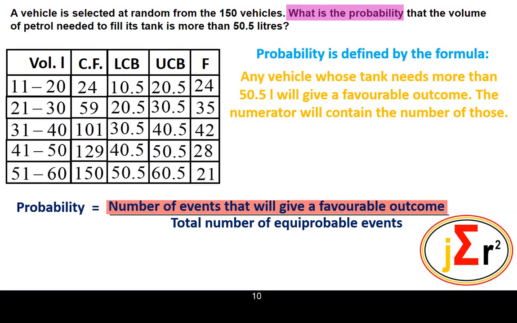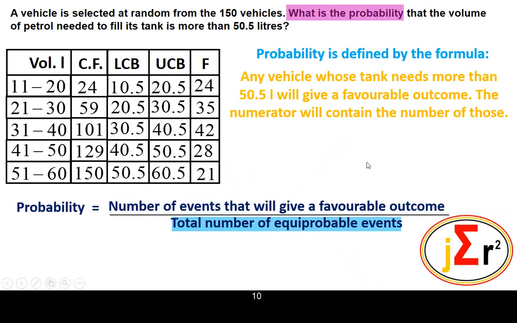The numerator will contain the number of those. So the numerator will contain the number of those that will give a favorable outcome, and those that will give a favorable outcome will be those whose tanks require more than 50.5 liters.